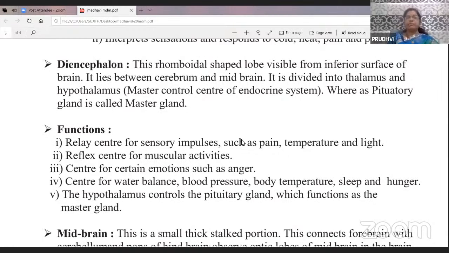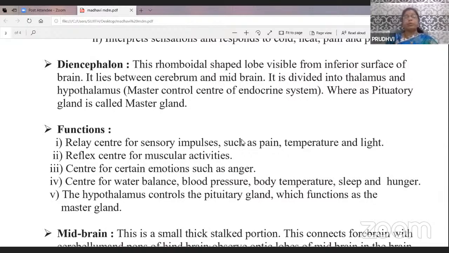It lies between the cerebrum and midbrain. It is divided into thalamus and hypothalamus. Here we observe in the hypothalamus, the pituitary gland is attached to the hypothalamus.